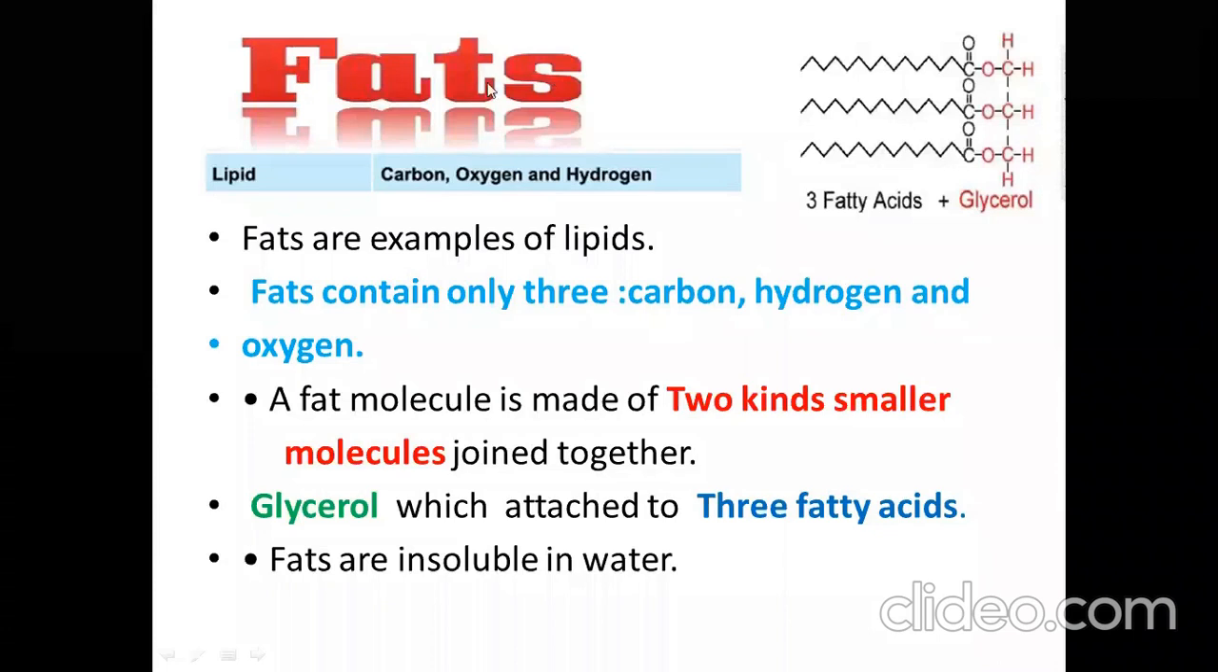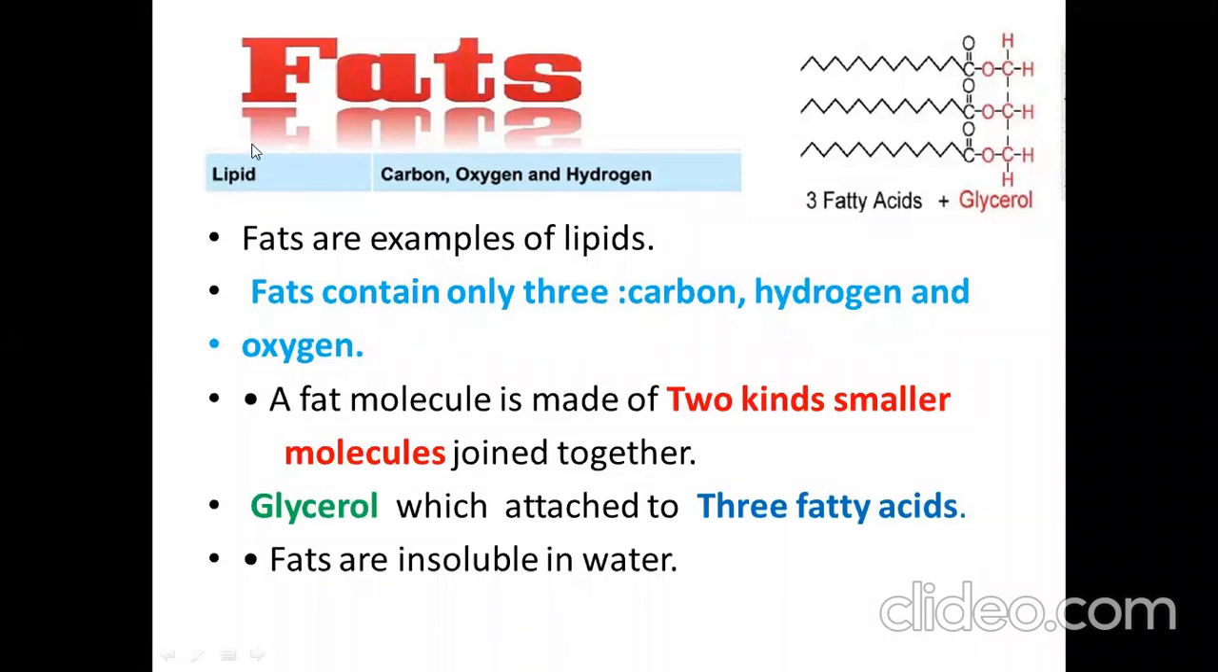Next topic of discussion we have is fats. Fats actually belong to the lipid category. Fats are examples of lipids, and three elements are present in fats: carbon, oxygen, and hydrogen. Fats are very essential for our body. They form part of your cell membrane. Fats also store energy in your body.